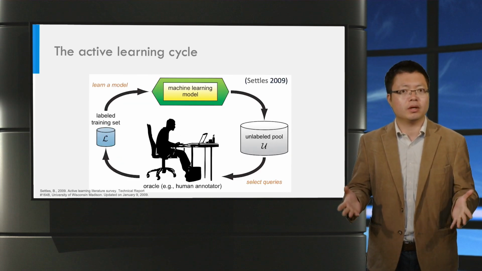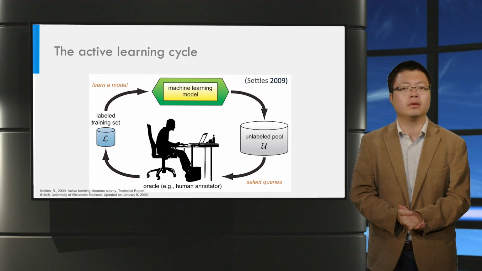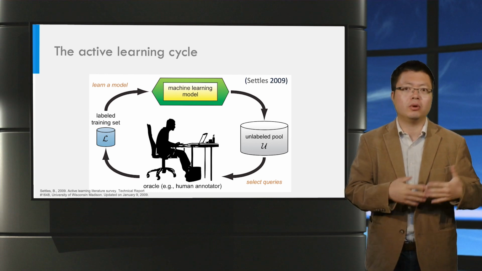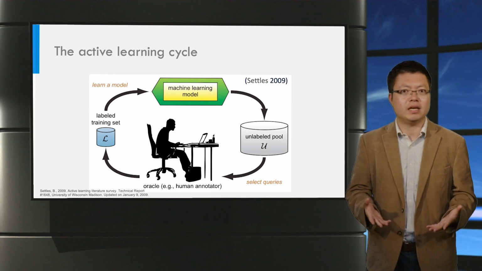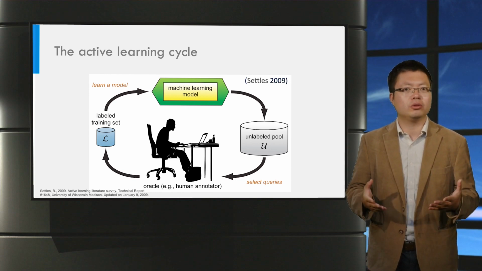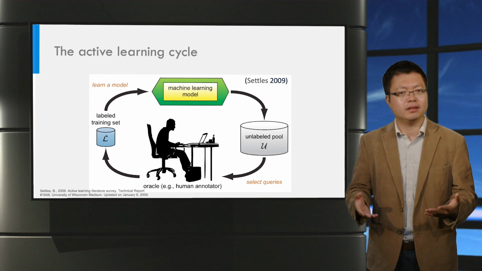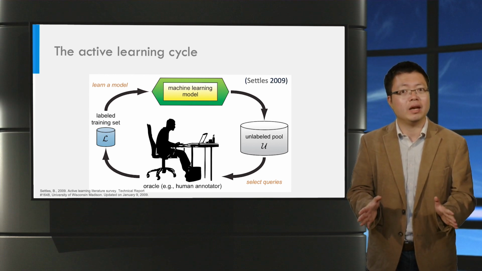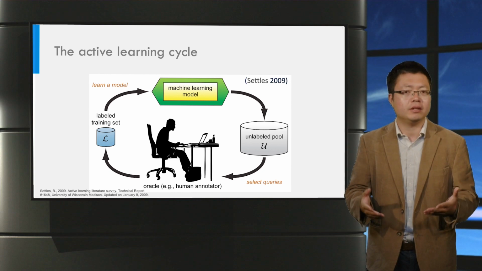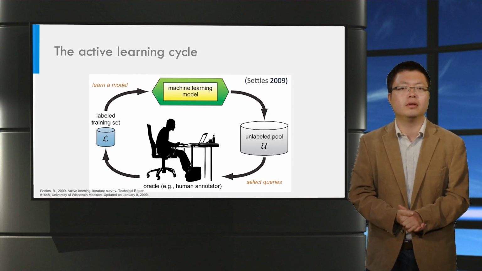Active learning generally works in cycles. We train an initial model with a small number of instances in the labeled training set, then apply the model to the unlabeled set to select data instances for labeling. We then ask humans to label the instances and inject the newly labeled instances into the training set to retrain a better version of the model.